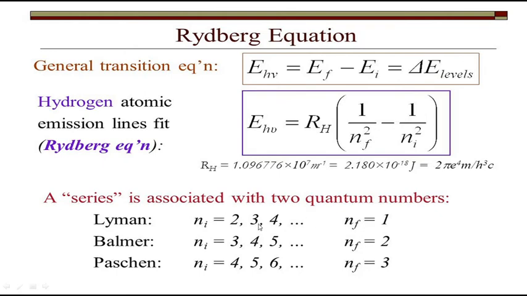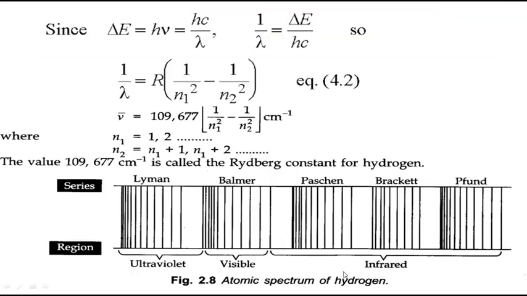And finally, when an electron comes from any of the higher levels to the first level, then it is the Lyman series. If it comes to level 2, you get Balmer, then you get Paschen, like that.